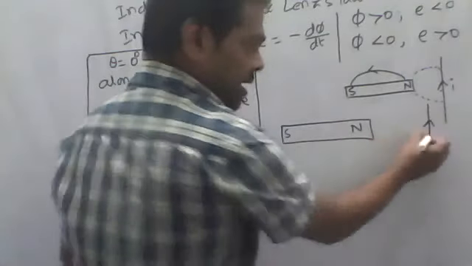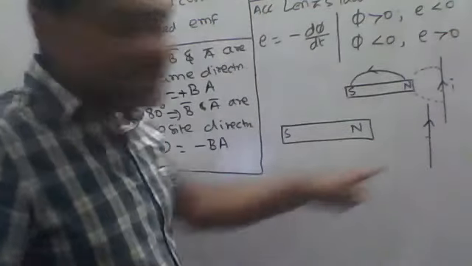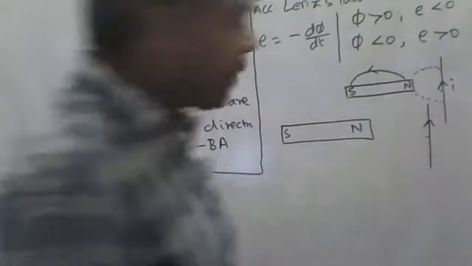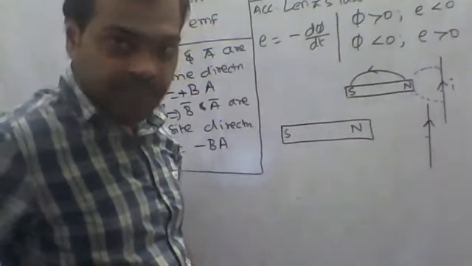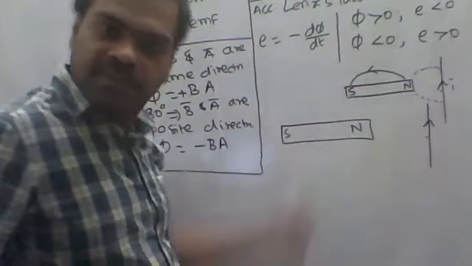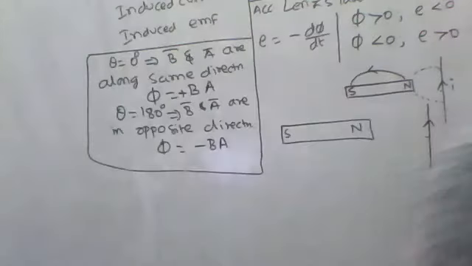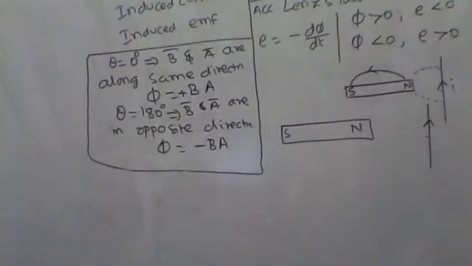Suppose this distance is increased. As this distance is increased, what will happen? The magnetic flux of the magnet will decrease. So as magnetic flux decreases, what will happen? As phi is less than 0, there will be more induced EMF. More induced EMF will be present.